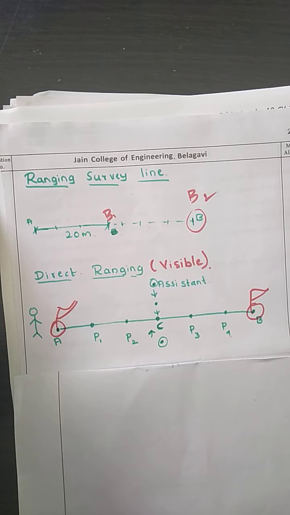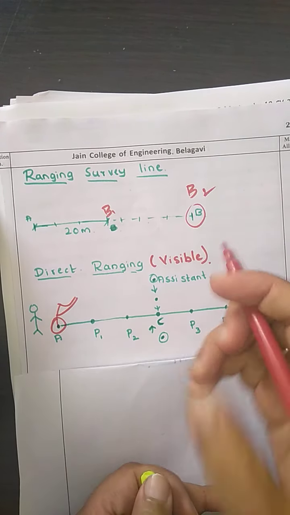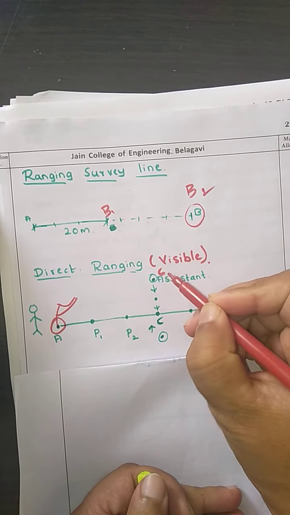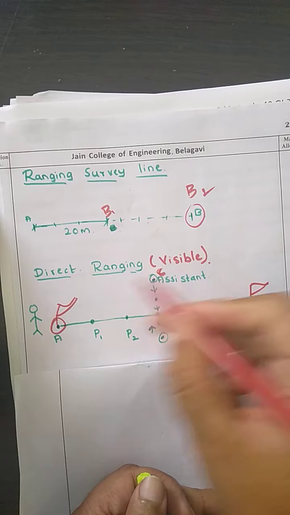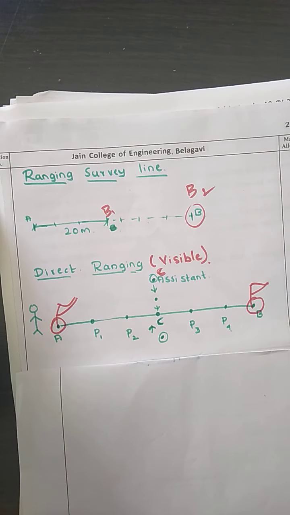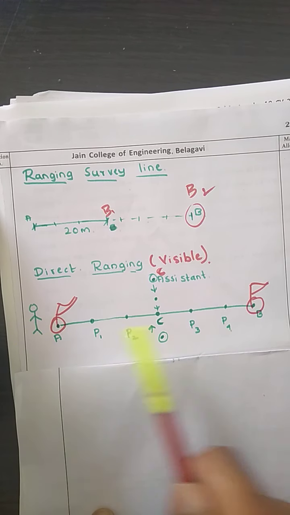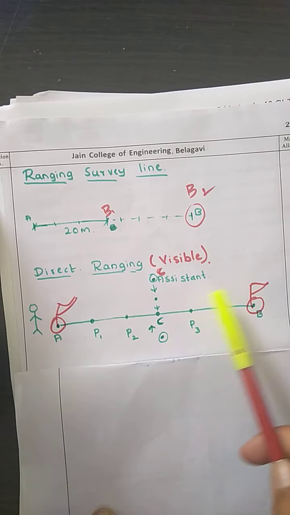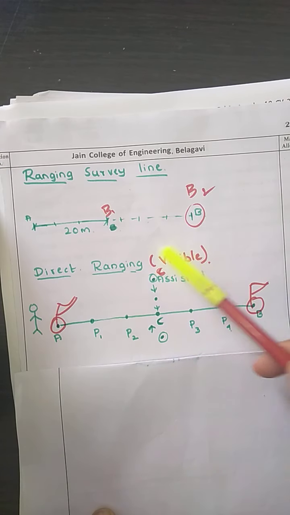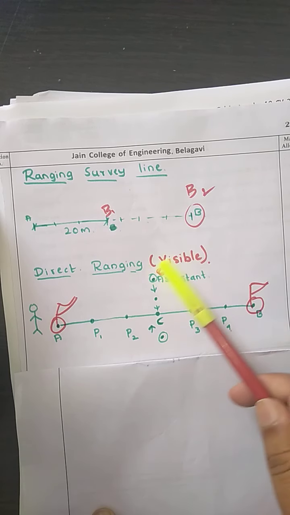Now we need to locate the intermediate points. Now suppose the point C is not on the survey line. Then the surveyor who is going to stand at A looks at B. The assistant at C is standing far away from the ranging line.